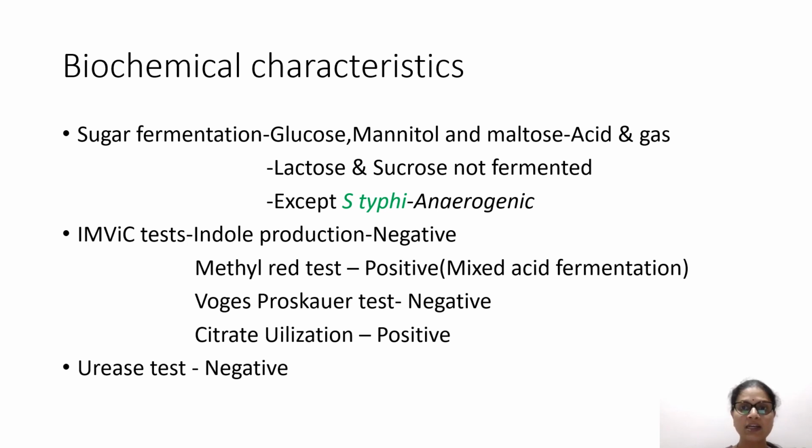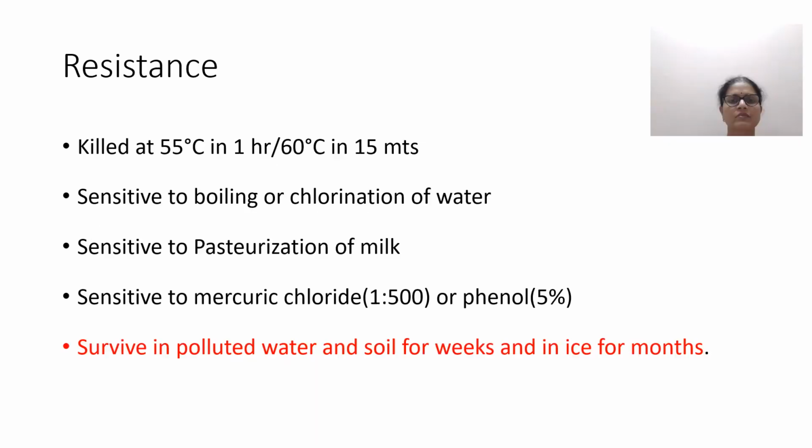It does not carry out butanediol fermentation, hence it is negative for the Voges-Proskauer test, and it can utilize citrate as the sole carbon source, hence it is positive for the citrate utilization test. And Salmonella cannot hydrolyze urea, hence it is negative for the urease test.